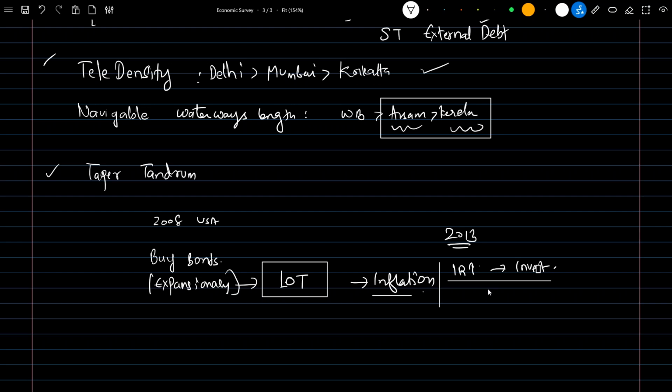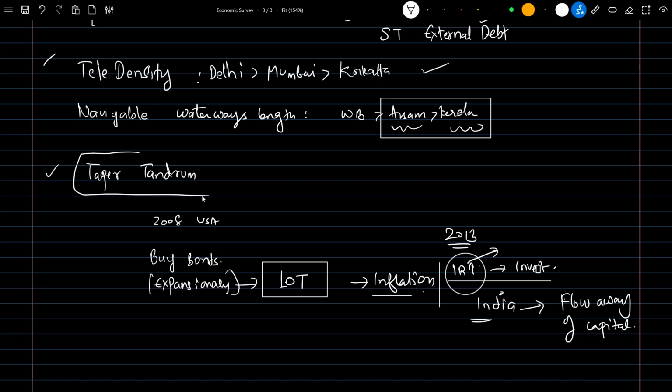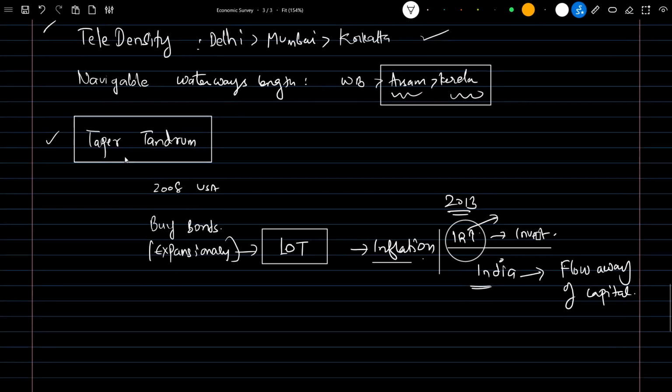Now, how does it affect India? Whenever the interest rate is increased by the Reserve or Central Bank of USA, many people across the world, including India, will try to invest money in the USA market. So there will be a lot of flow away of capital from India to USA if the interest rate in USA is increased. This phenomenon is called a taper tantrum.